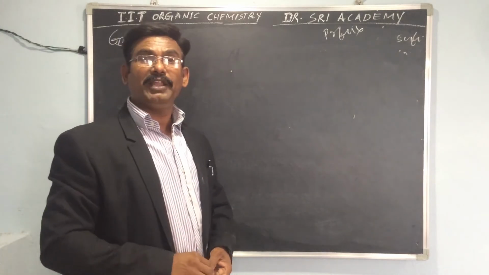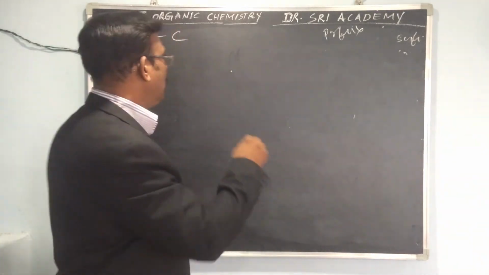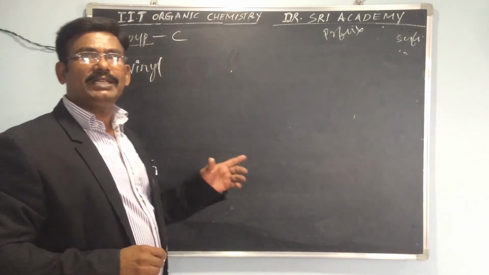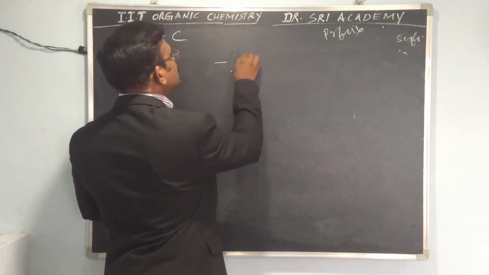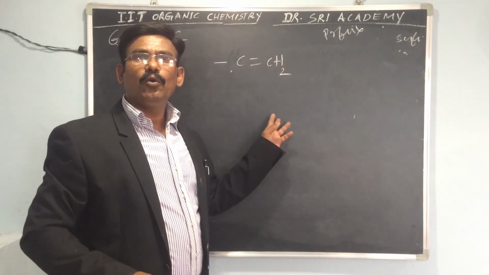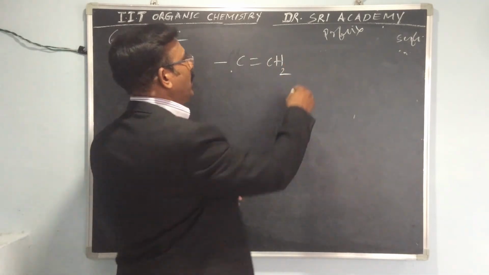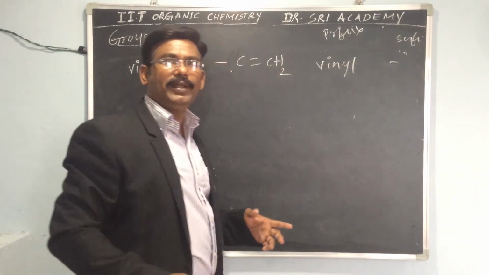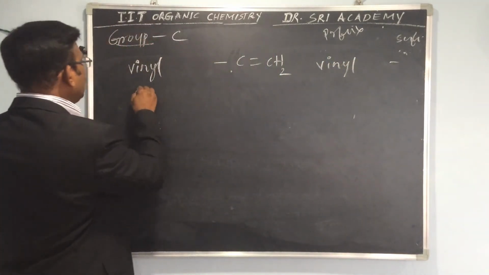So this is a very, very important chart. And vinyl. So what is the structure? Vinyl is the C double bond CH2. So this is called the vinyl. So we can write simply vinyl. Prefix is the vinyl. There is no suffix. Vinyl.